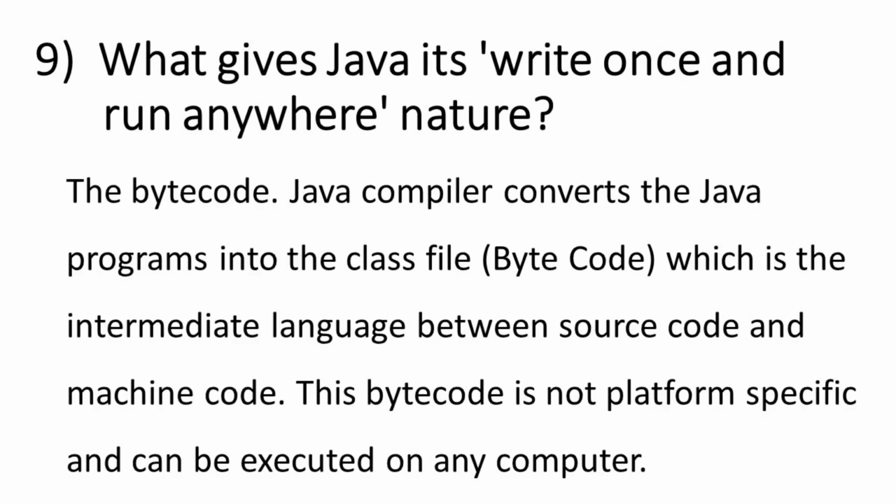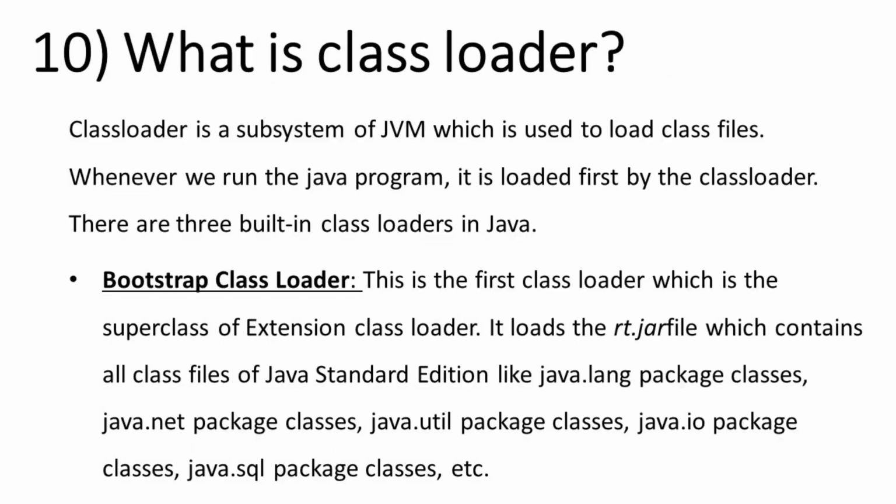What gives Java its write once and run anywhere nature? The bytecode. Java compiler converts the Java programs into the class file, bytecode, which is the intermediate language between source code and machine code. This bytecode is not platform-specific and can be executed on any computer.